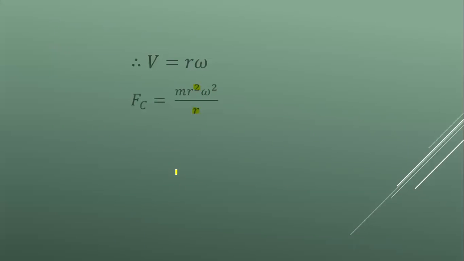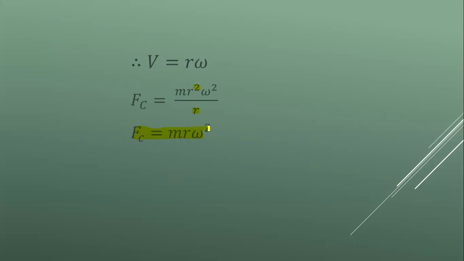Then final expression for centripetal force in terms of angular velocity, m r omega square. So this equation can be used if angular velocity of that moving object is given. Then m r omega square is equal to centripetal force of that moving object.